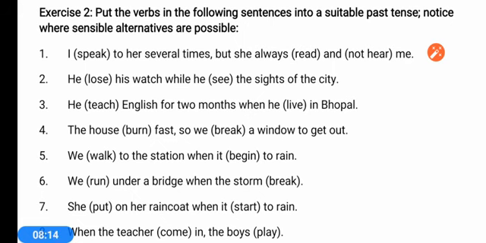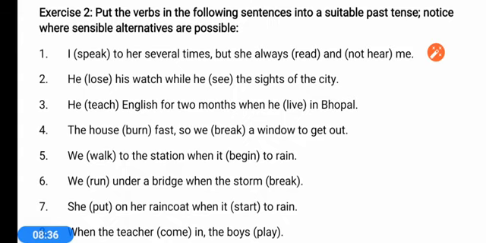Or even if you are writing 'not hearing me', 'not hearing' is not used, because the work which is done by our five sense organs we don't use in continuous tense. So here, 'did not hear me'. Once again I am repeating. I spoke to her several times, but she was always reading and did not hear me.